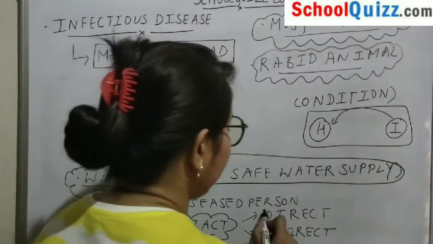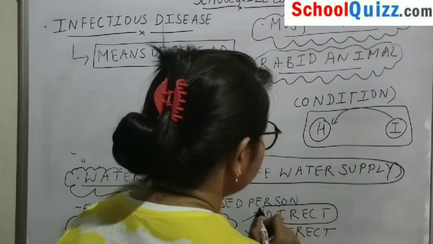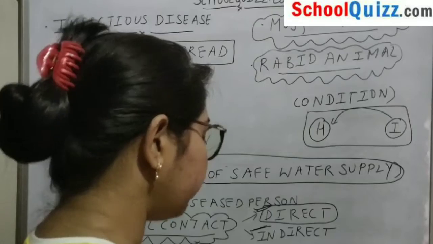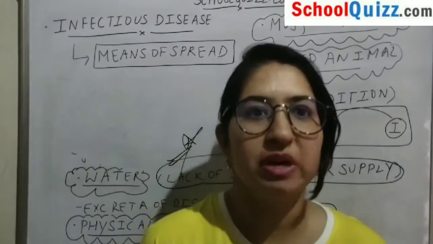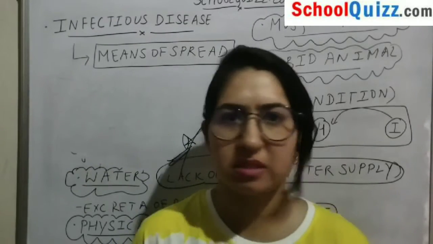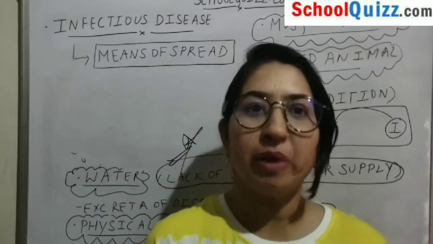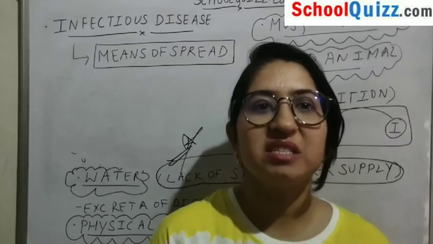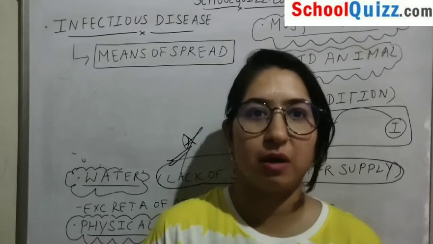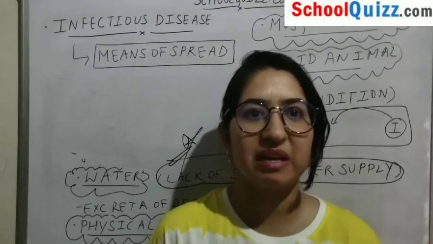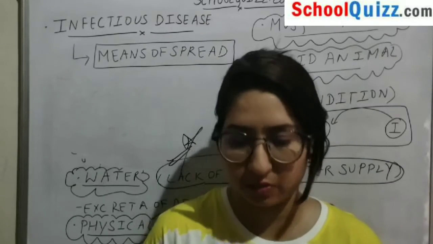Next comes direct contact. So how can a person get a disease through direct contact? The closest contact two people can have is sexual contact only. Because of that, two people can get sexually transmitted diseases. Okay, so syphilis can be there, gonorrhea can be there, and other diseases can be transmitted in this way.